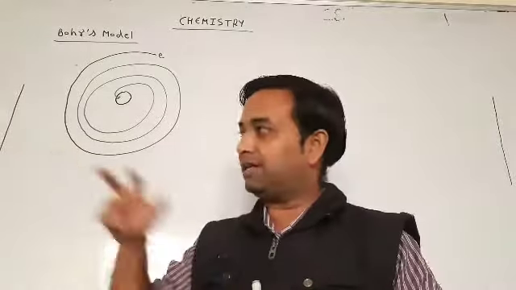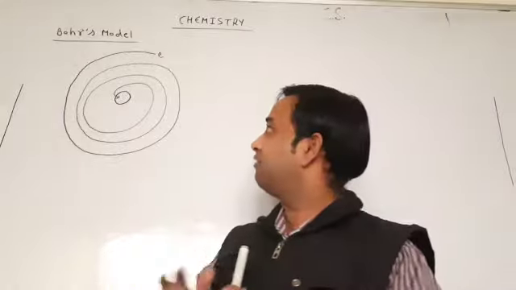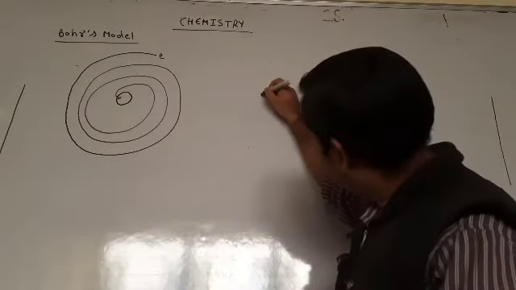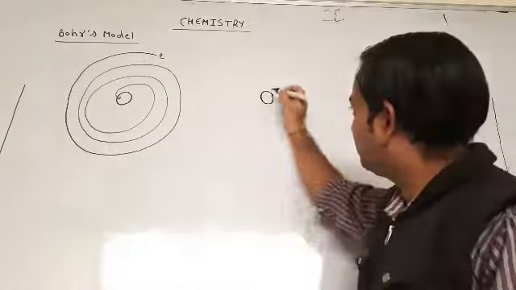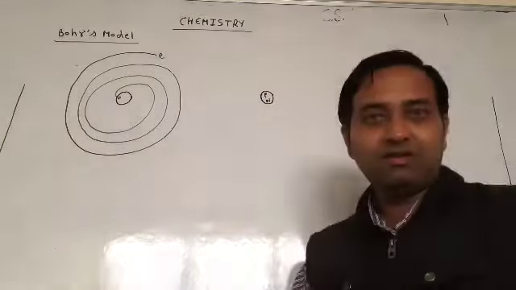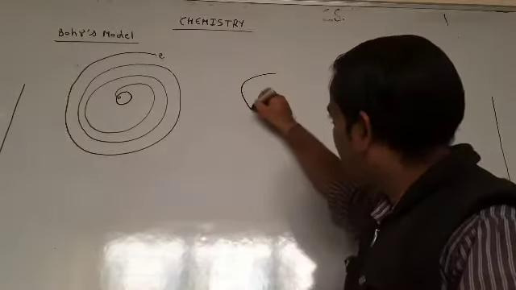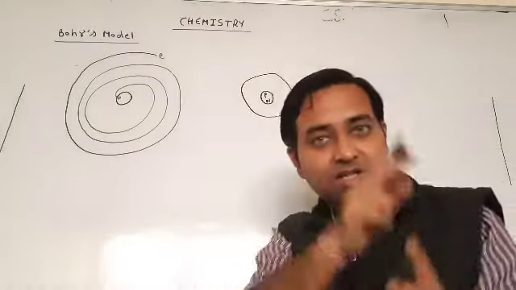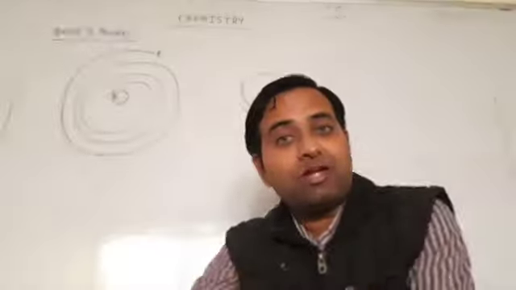So Bohr explained both of these points. The first is the motion of the electron. Bohr explained that the nucleus has protons and neutrons, and the electrons move around the nucleus in a fixed circular orbit.